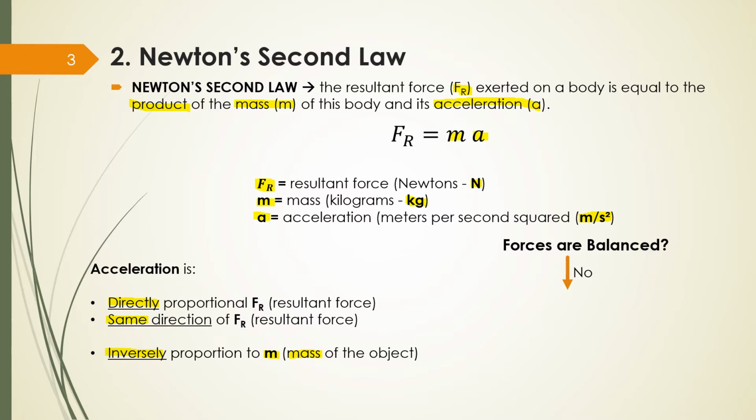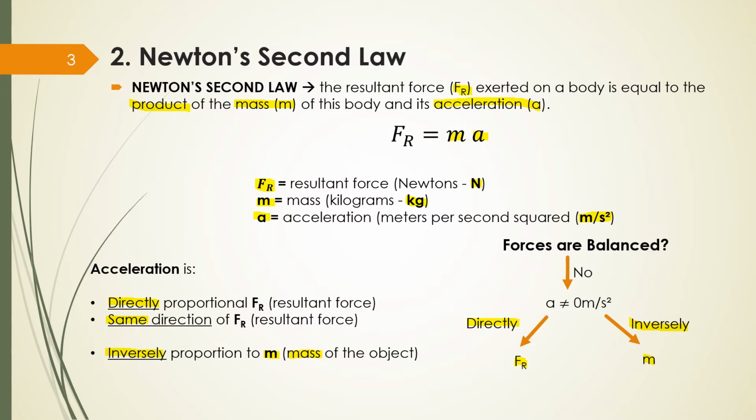So now we are talking about forces that are not balanced. So my acceleration is not zero, and my acceleration is directly proportional to what? To the resultant force, and inversely proportional to my mass.